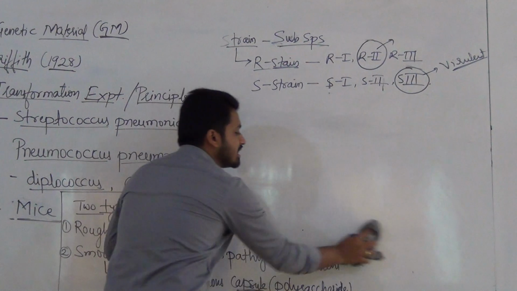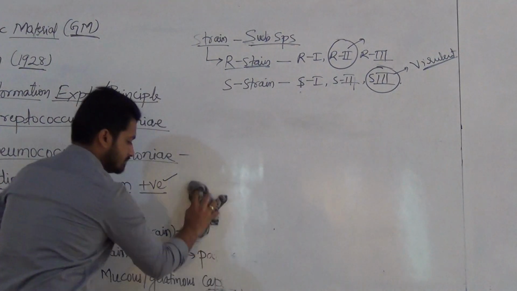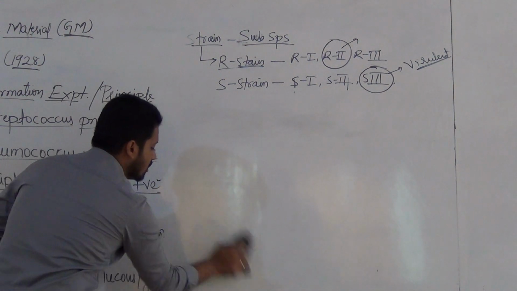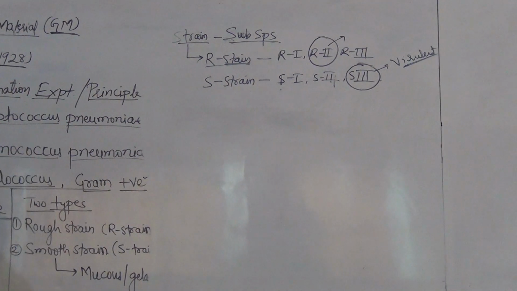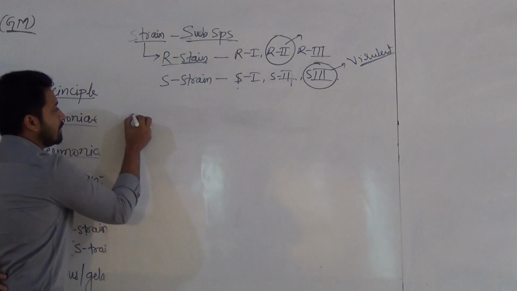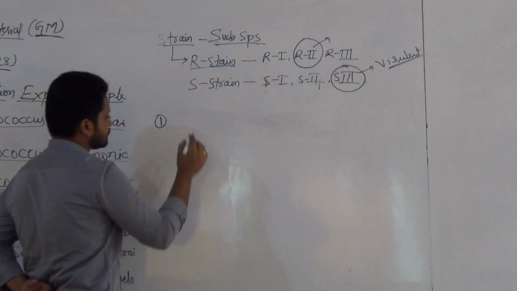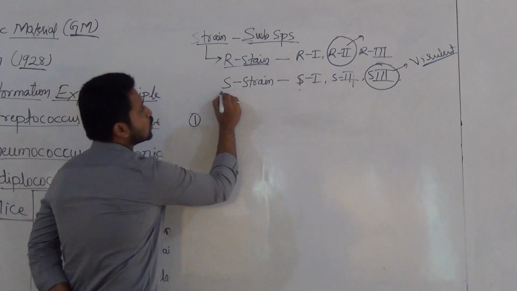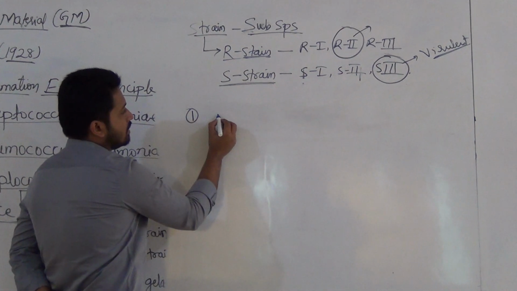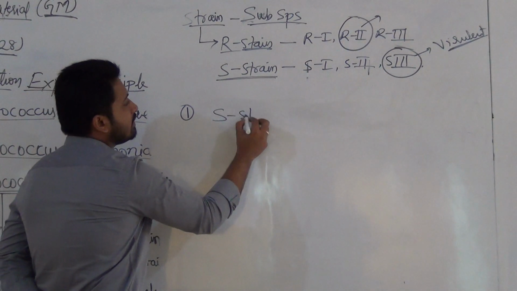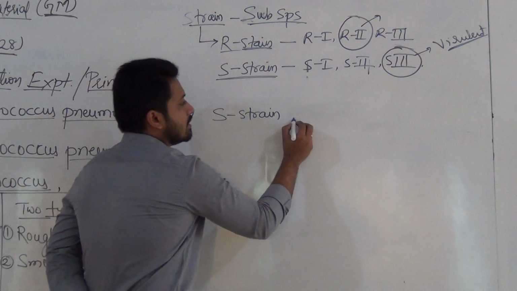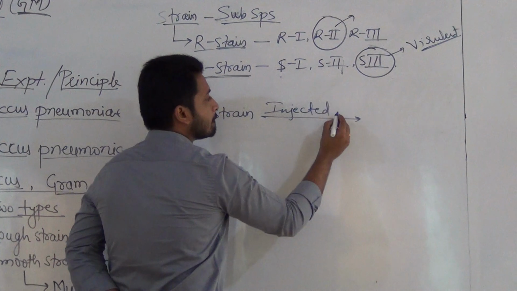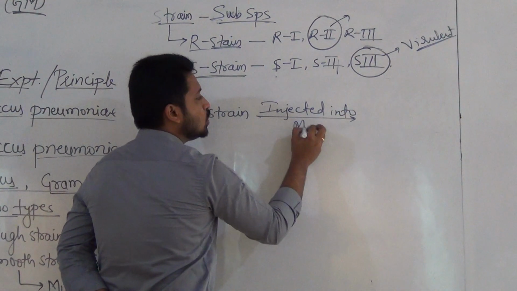He conducted a series of experiments, that is two or three experiments. In his first experiment, he injected the pathogenic bacteria, that is the S strain, into mice.